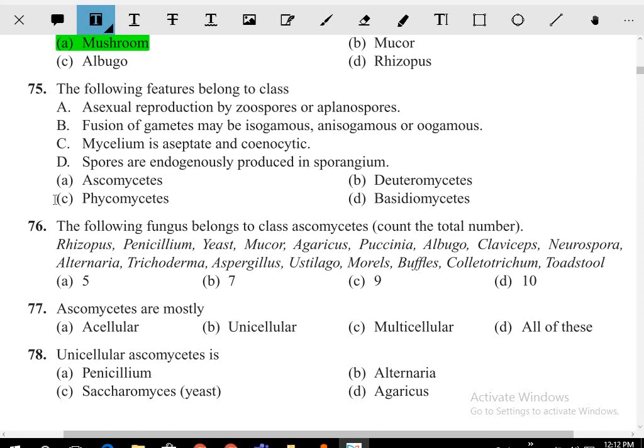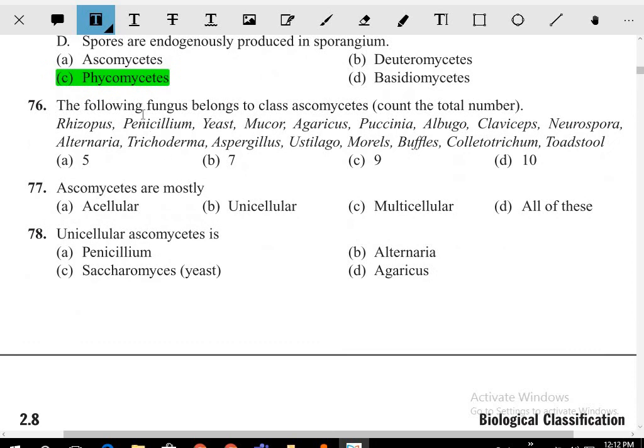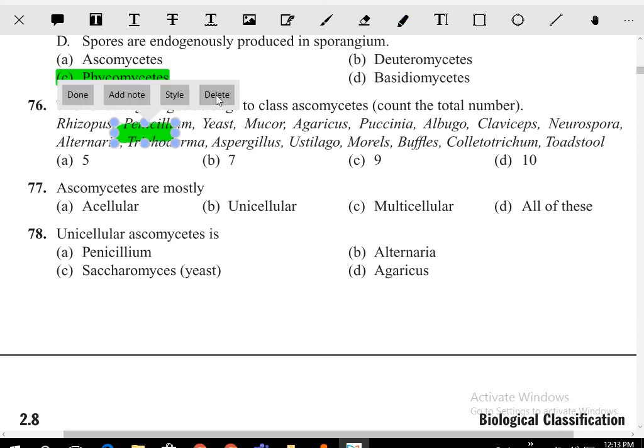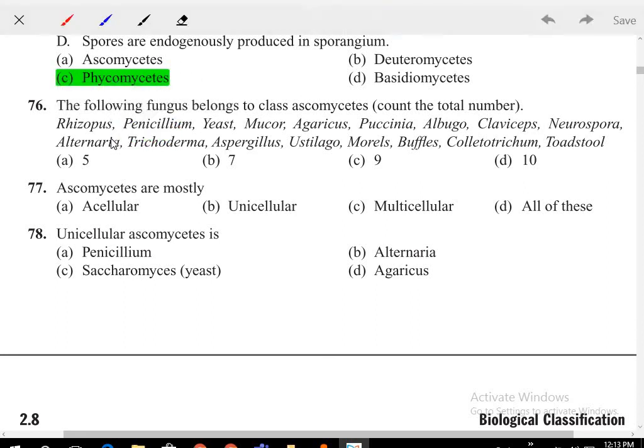So see asexual reproduction, isogamy, so endogenous, ये पूरे phycomycetes में देते हैं. Which of the following belongs to ascomycete? Ascomycete means sac fungi. और यहाँ examples तो यहाँ एक ही चीज बता रहे कि it is having was 7. So count the total. Which of the following would be ascomycetes? So one minute. So options is what.